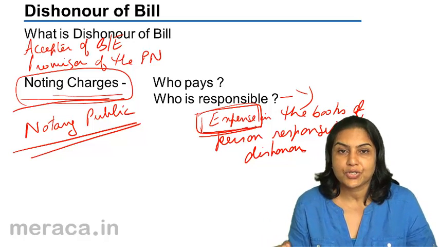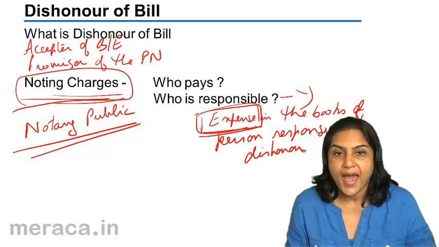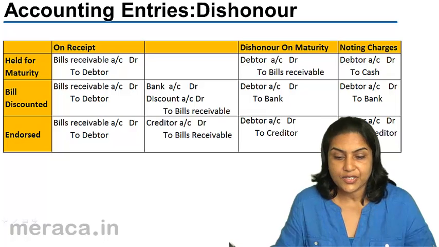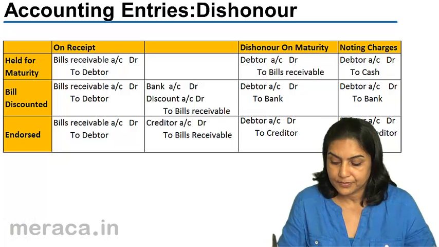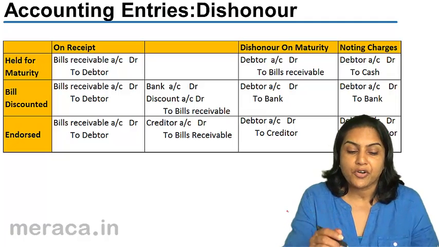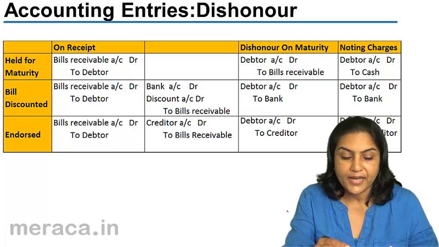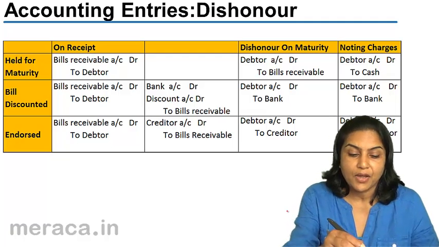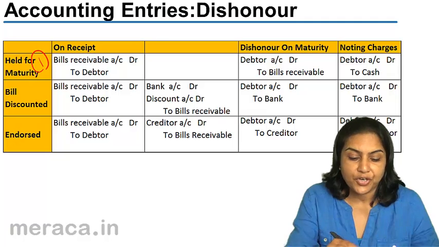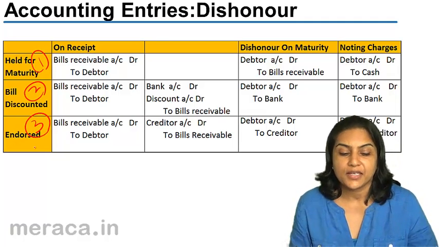Having understood this concept of dishonor and noting charges, let us look at the journal entries. First and foremost, on receipt. Again, the situations are the same. 1, it is held till maturity. 2, bill is discounted. And 3, it is endorsed.